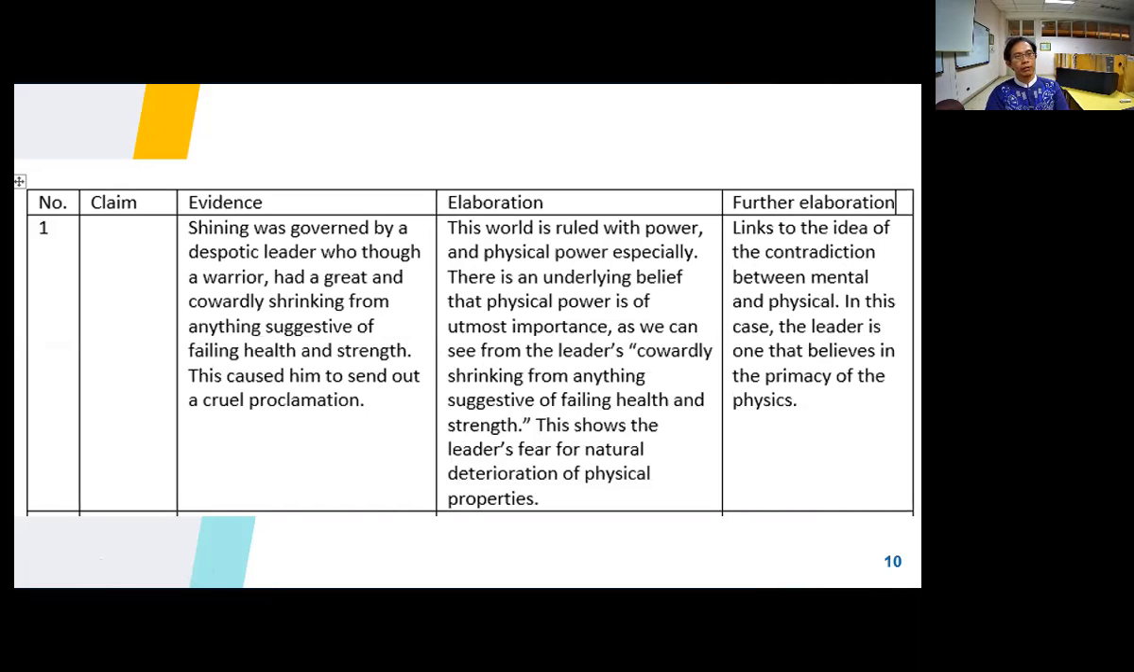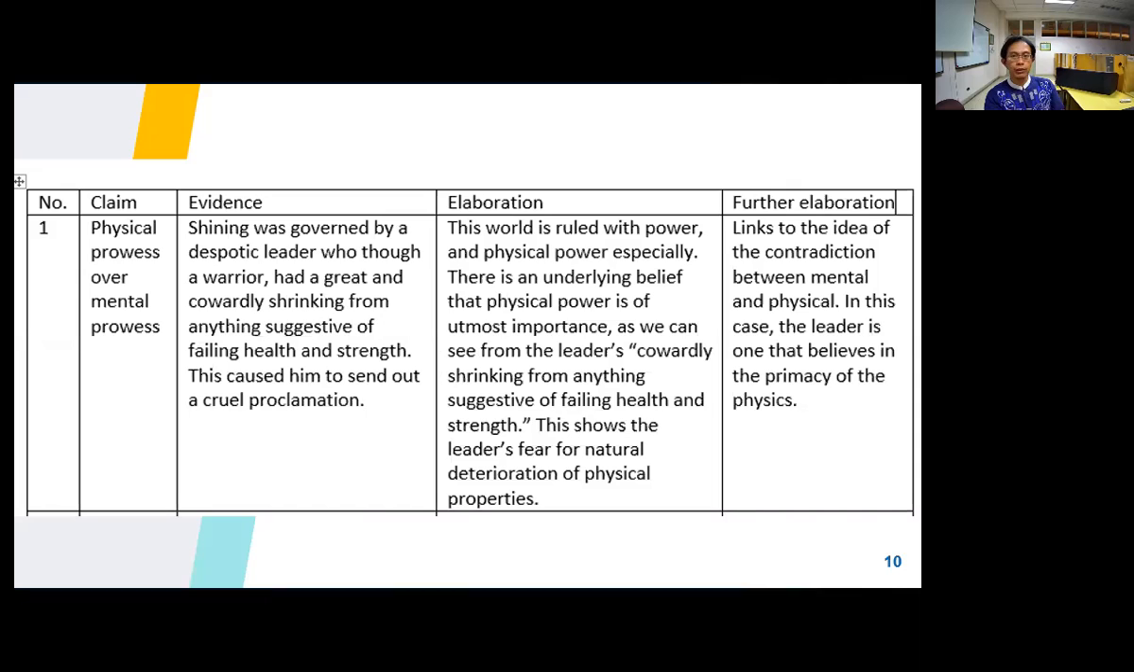The conclusion is that, okay, physical prowess is more important than mental prowess. And that's what this world holds. This world believes in physical more than mental. So that's my first claim. Here I have come full circle, and I already have one interpretation, okay? Something that will help me explain the question of what kind of society they live in. But it's not the end, okay?